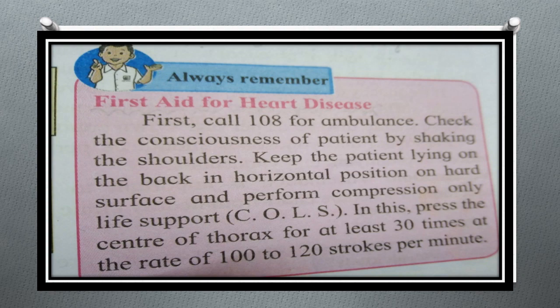First, call 108 number for ambulance. Check the consciousness of the patient by shaking the shoulders. Keep the patient lying on the back in horizontal position on a hard surface and perform compression only life support, COLS. In this, press the center of the thorax at least 30 times at the rate of 100 to 120 strokes per minute. So students, this first aid saves one's life, and everyone should know these techniques.